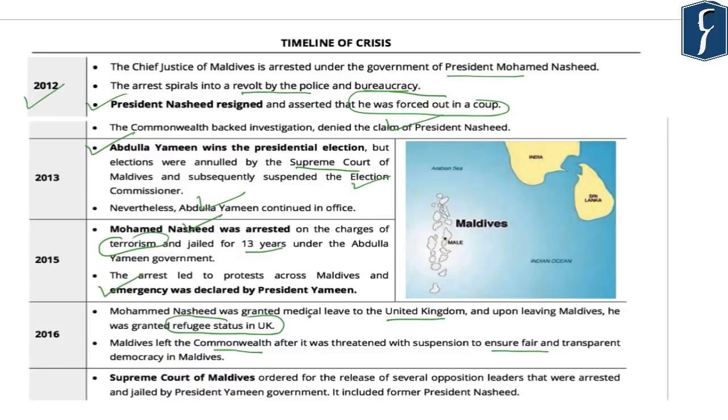In the year 2016, Mohammad Nasheed was granted medical leave to the United Kingdom and upon leaving Maldives, he was granted refugee status in the United Kingdom. Due to this, Maldives left the Commonwealth.